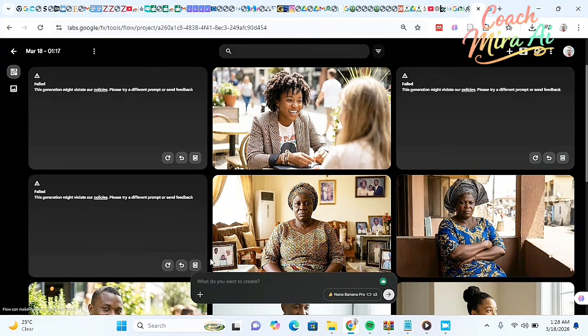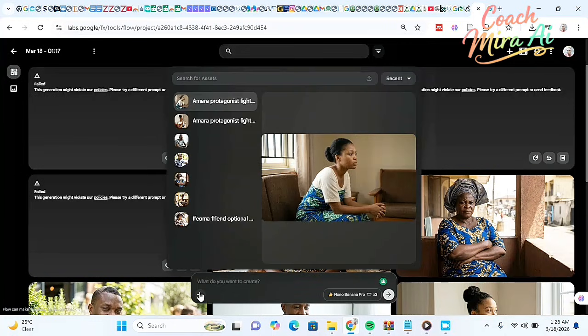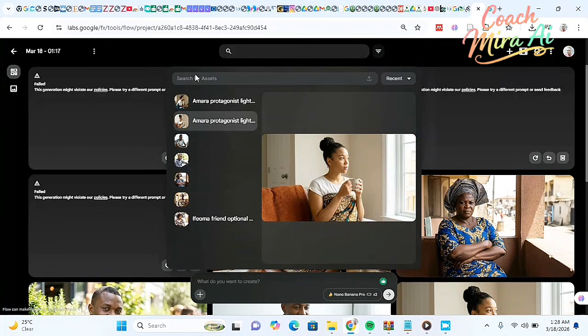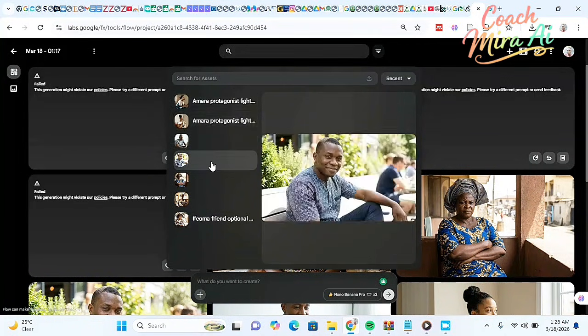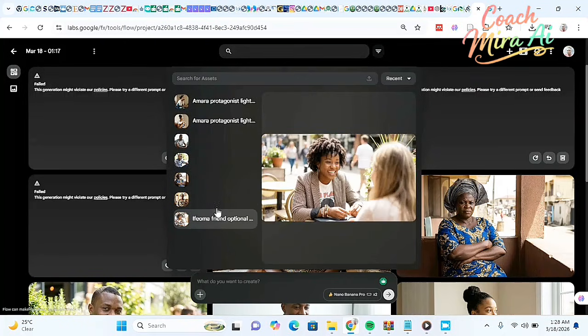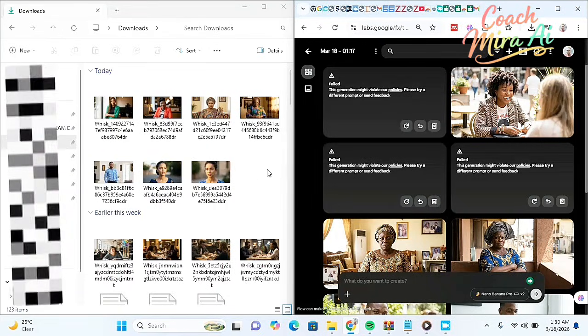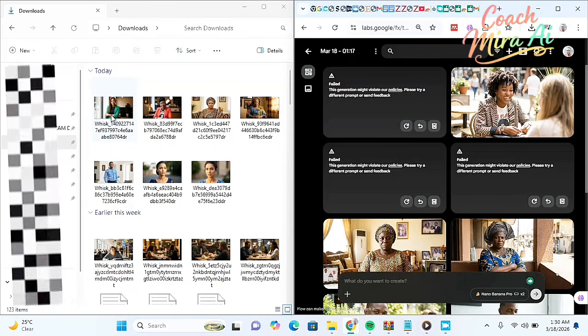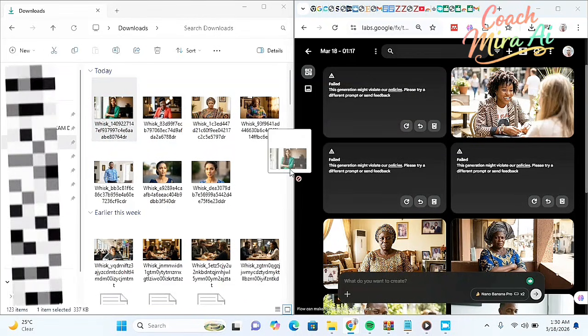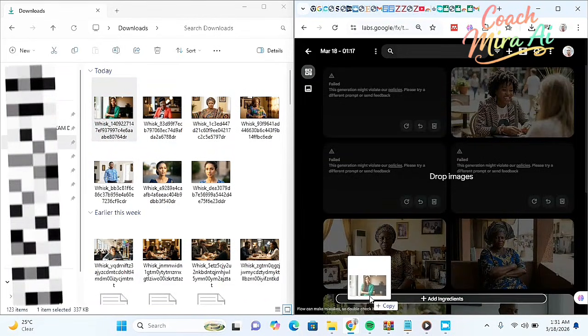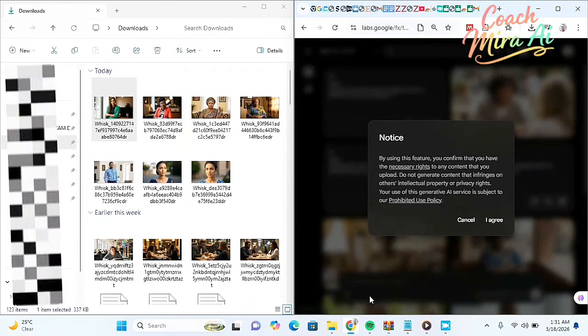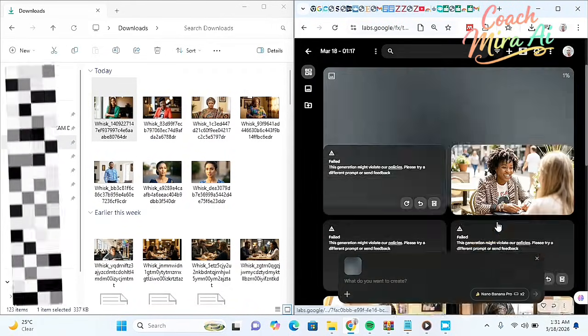Then you can type your scene by scene description, whatever outfit, whatever place you want her to be. Just click on the plus icon and choose any character of your choice that you want to be displayed there. Now I don't want to use any of these images because I fell in love with Whisk AI images. It is giving this beautiful realistic look, so I'm not going to use the ones from Flow. So I'm going to drag in my images. Select agree, drag in all your images, and that's what I'm going to do.